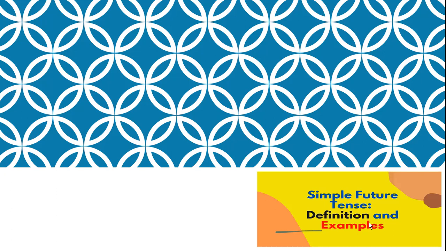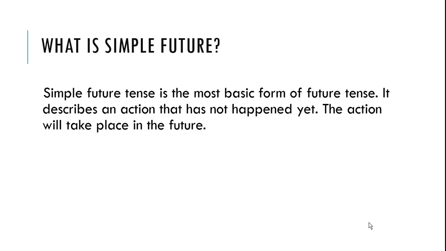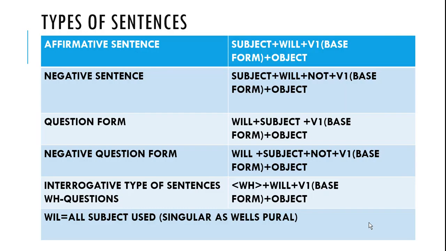I hope you understand the previous lesson on simple present and simple past. I hope आपको अच्छे से समझ में आया होगा. Now it's time to learn simple future tense and it is very easy. In simple future tense, we only talk about the upcoming or coming actions. जो फ्यूचर में होने वाला है उस एक्शन के बारे में ही हम बात करते हैं, ऐसे भी बोल सकते हैं जो अभी तक नहीं हुआ है और फ्यूचर में होने वाला है उसी को हम बोलते हैं सिंपल फ्यूचर टेंस.